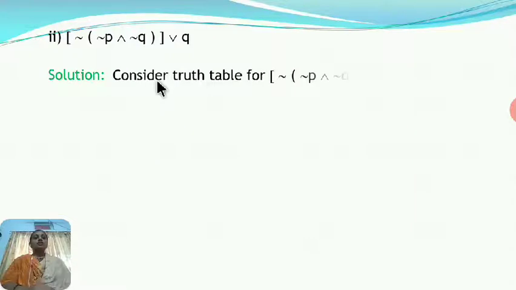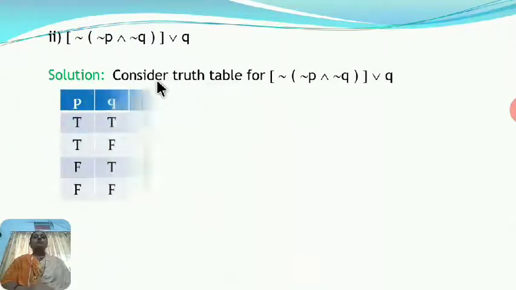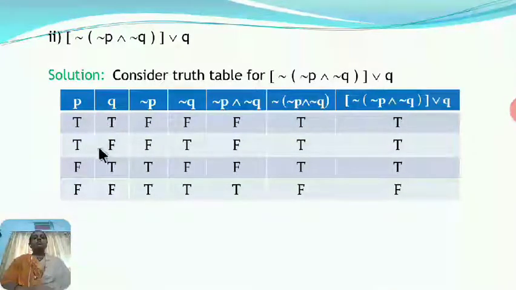Now the second example, negation of negation P and negation Q, or Q. Here the prime components are again P, Q. So first we consider the truth table for the given statement pattern. I write here all the possible combinations for P and Q. From P, Q, I write here their negations, that is negation P, negation Q.